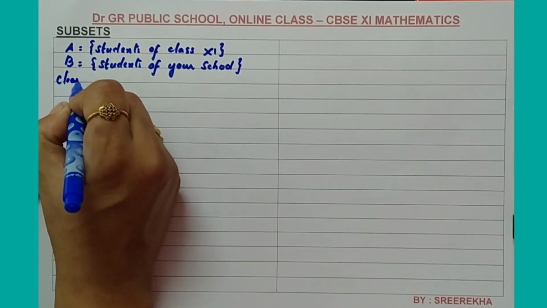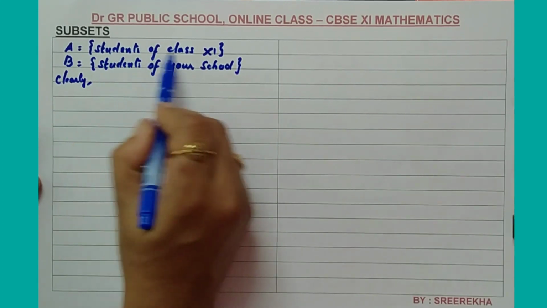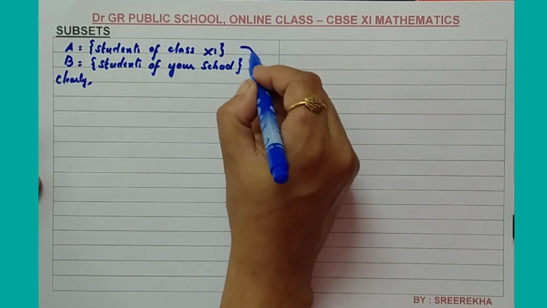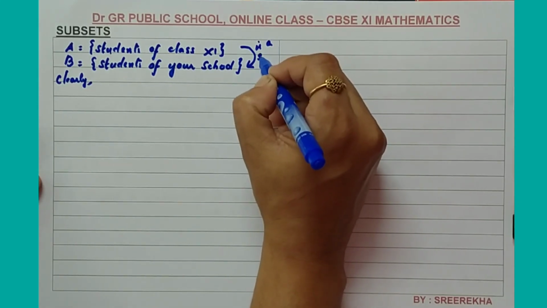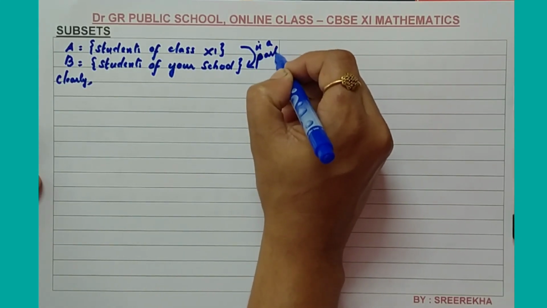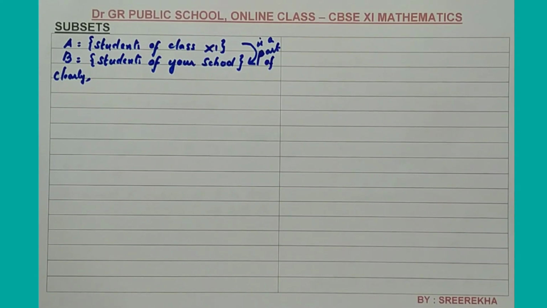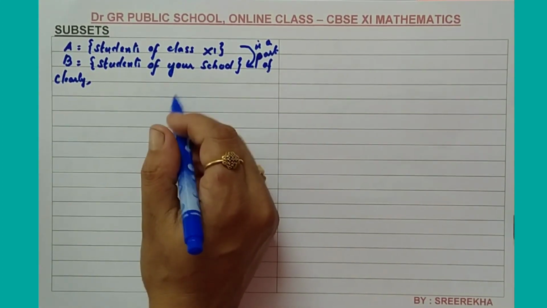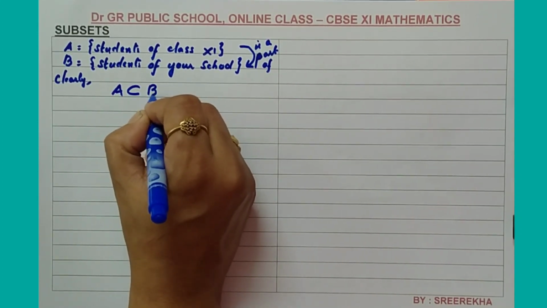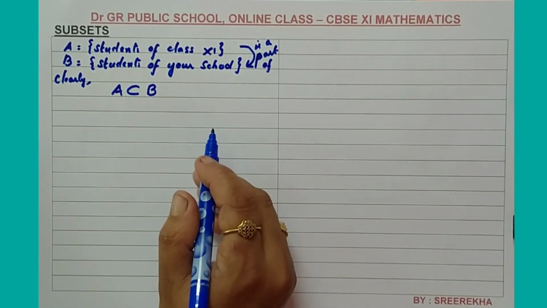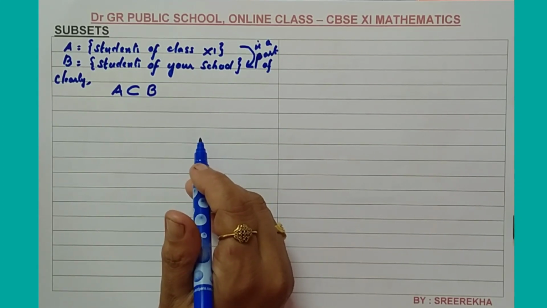Clearly, each student of class 11 is a part of the school. So you can say that A is a subset of B. Symbolically or mathematically, we will represent it like this.